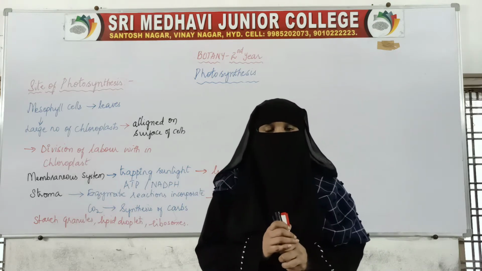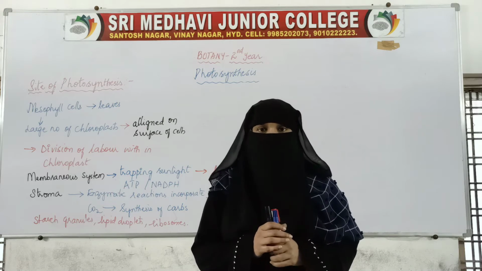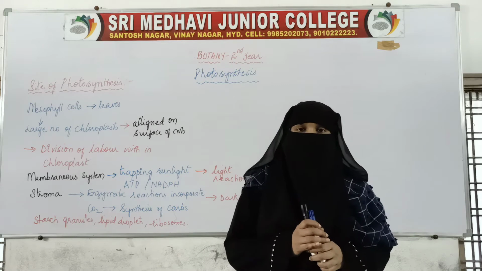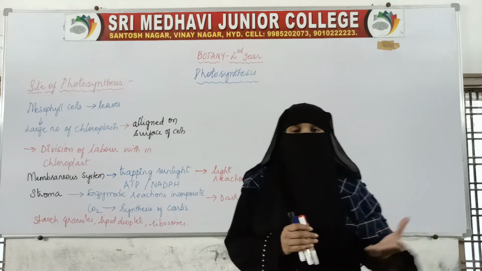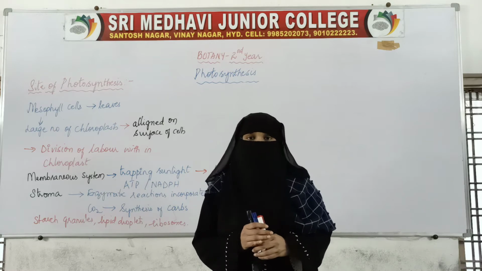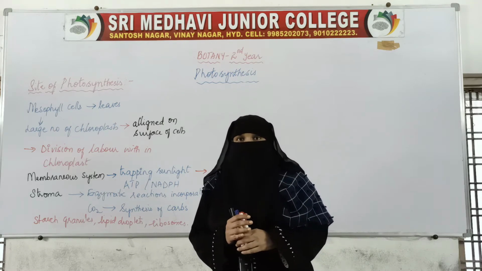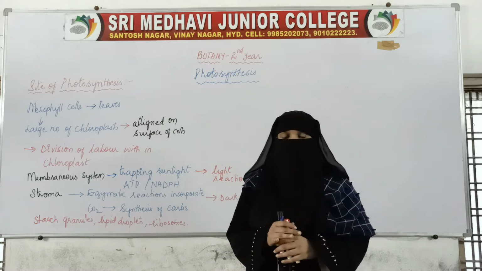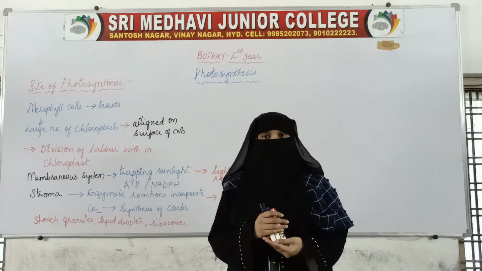They contributed in many ways, and those contributions helped us understand the process of photosynthesis much better. Okay, now in this class we will see where this photosynthesis takes place.